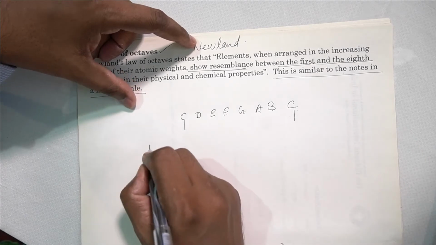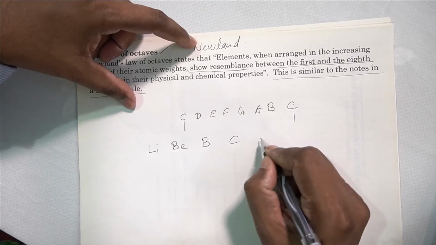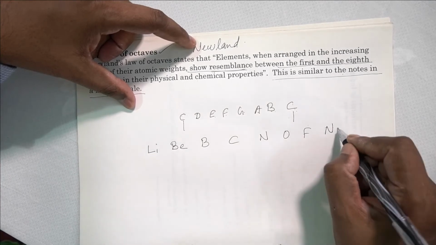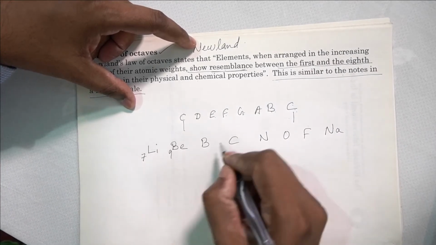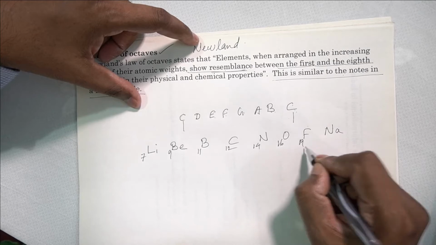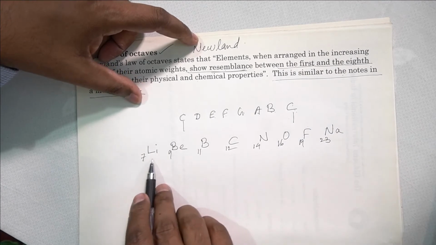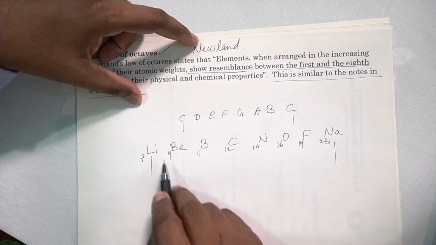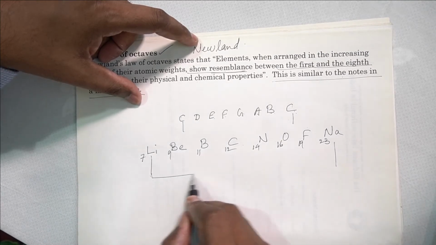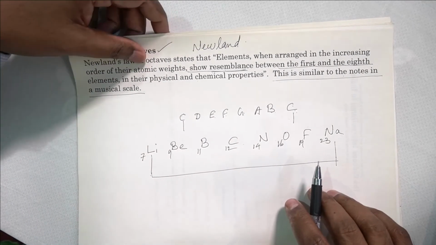So when he arranged elements like lithium, then beryllium, boron, carbon, nitrogen, oxygen, fluorine, and then sodium. See the atomic weights: 7, 9, 11, carbon is 12, nitrogen 14, oxygen 16, fluorine is 19, and sodium 23. Now when he arranged that, the first element is lithium, and the eighth element is sodium. The first and the eighth had similar properties. Lithium and sodium both had similar properties. So it was going well, and people were trying to understand this.